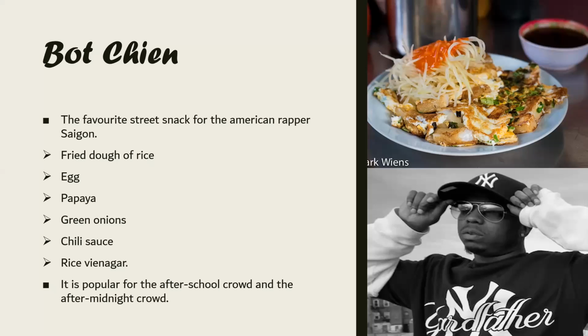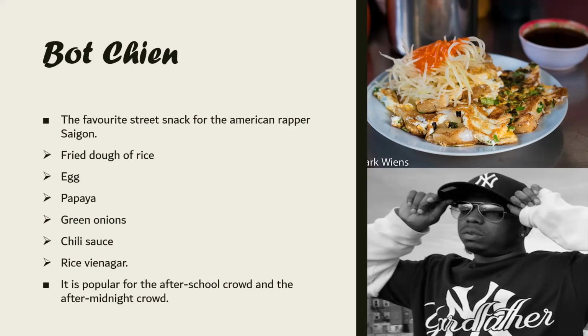The next famous dish is called bột chiên, which is a favorite snack for the American rapper Saigon. If I'm honest, I've never heard of him, so I can't tell if he's famous or not. But the curious thing about this dish is everything it has on it. It has fried dough of rice, egg, papaya, green onions, chili sauce, and rice vinegar. And for a reason I do not know, it is very popular for the after school crowd, like the kids that get out of school, and for the teachers, and also for the after midnight crowd.